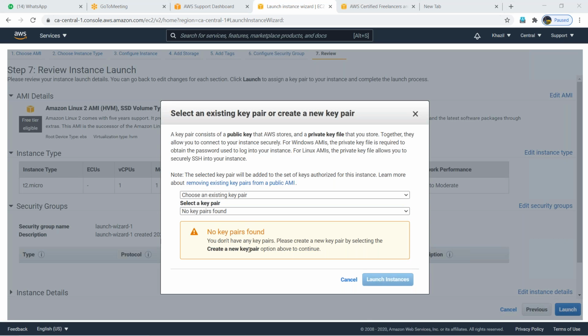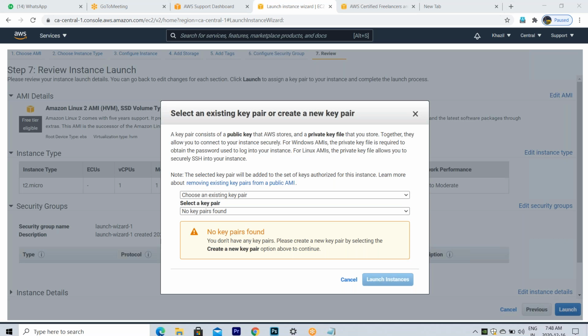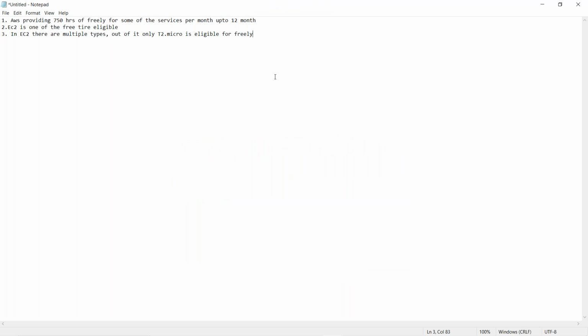Okay, so one more thing, open your notepad. Write down, give some space, one more line. So in AWS, if you launch any Linux box, a Linux box is nothing but an operating system.